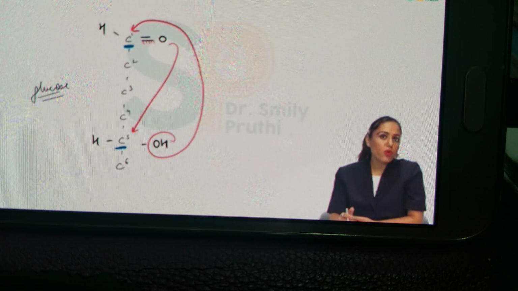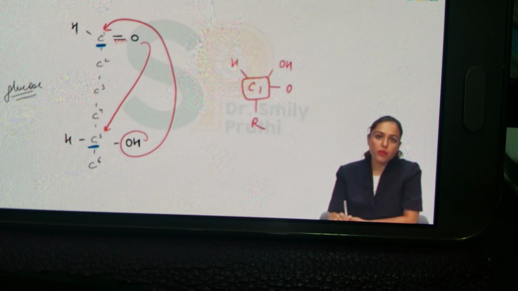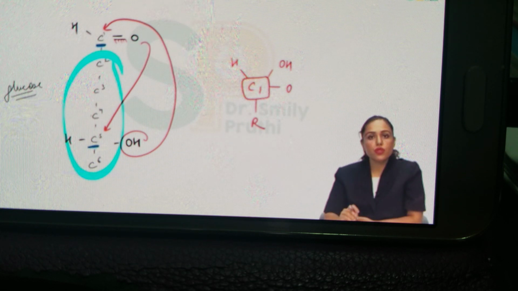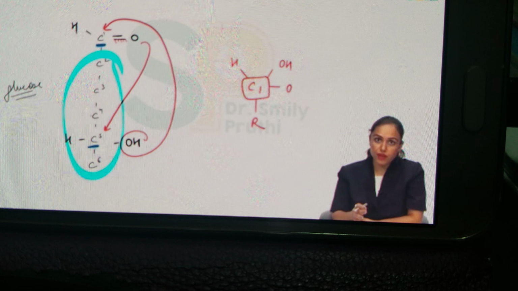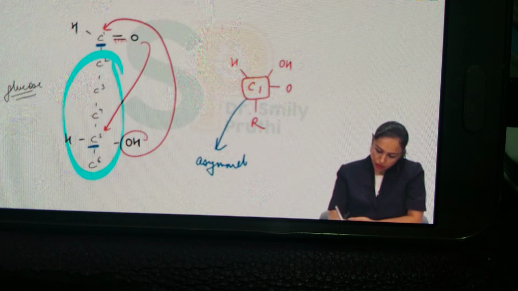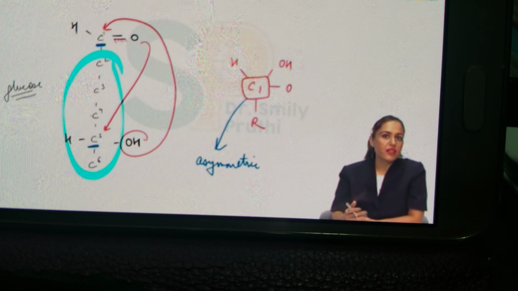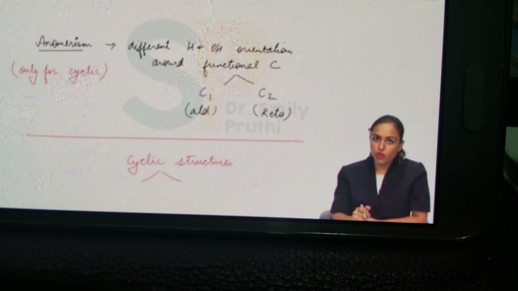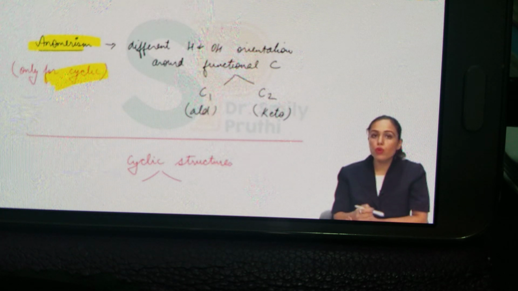Now look at C1, which four things it has now. It has one H here, one OH here given by C5, one valency occupied by oxygen, and on this side there is a big group which I'm just mentioning as R, the short form of that big group. So we can see that all four valencies of this carbon are now different. This carbon is now asymmetric. This functional carbon was symmetric in the linear configuration, we have seen that. But now in cyclic structures, this carbon becomes asymmetric. Because of this extra asymmetric carbon, in cyclic structures we have an extra isomerism which is only there for cyclic structures, and that is known as anomerism, the fourth type of structural isomerism.